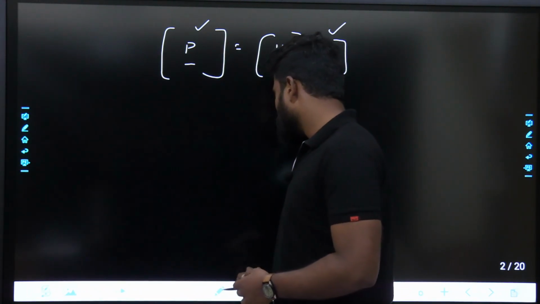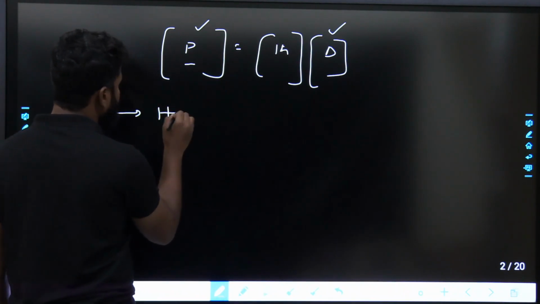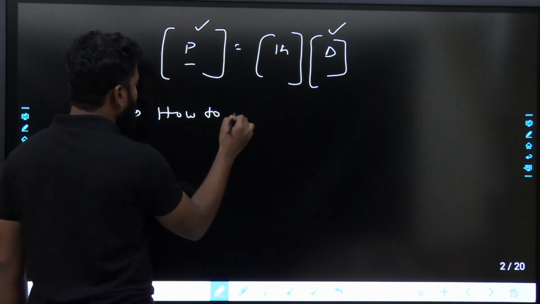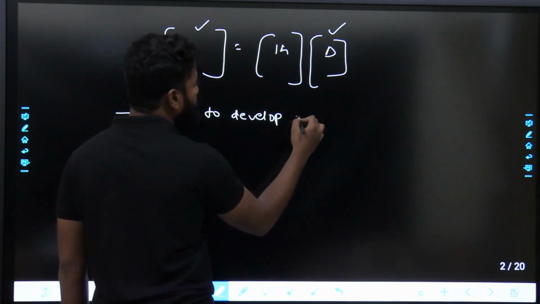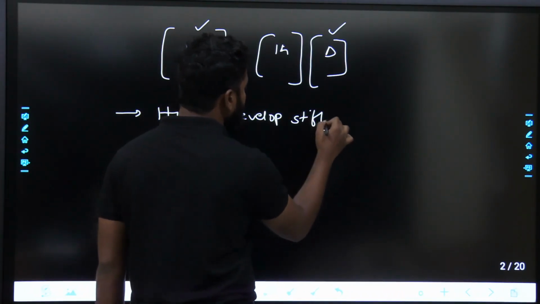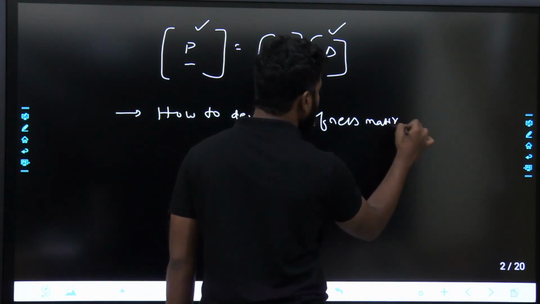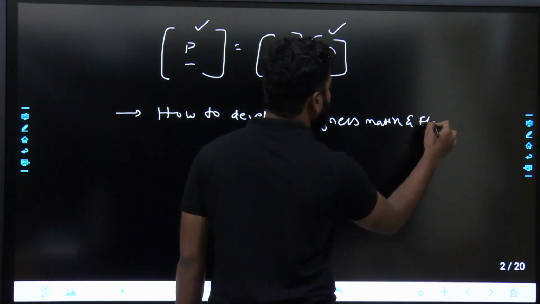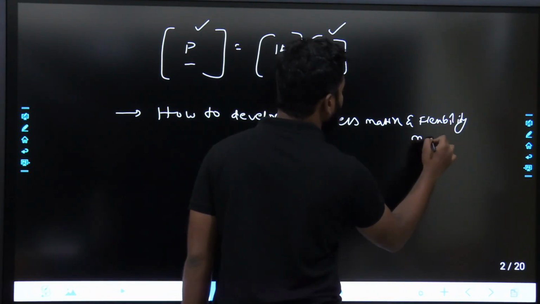Fine. So in this, we'll see how to develop matrices, how to develop stiffness matrix and flexibility matrix for different structures.